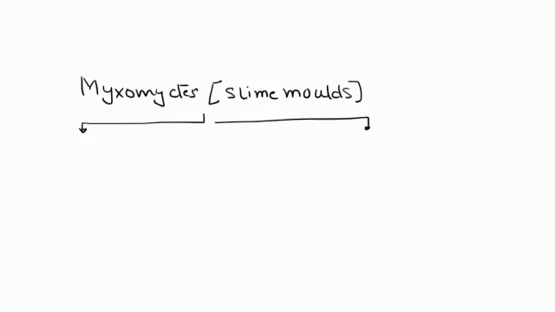The first phase is the somatic phase, which is characterized by a multinucleated acellular slimy protoplasmic mass, and that protoplasmic mass is called plasmodium.